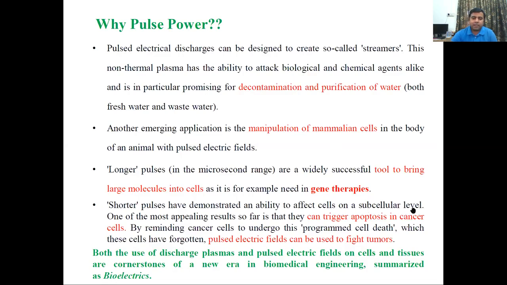Research shows that one of the most appealing results so far is that they can trigger apoptosis in cancer cells. Even cancer cells can be treated using pulse power, and it is very useful in fighting tumors.